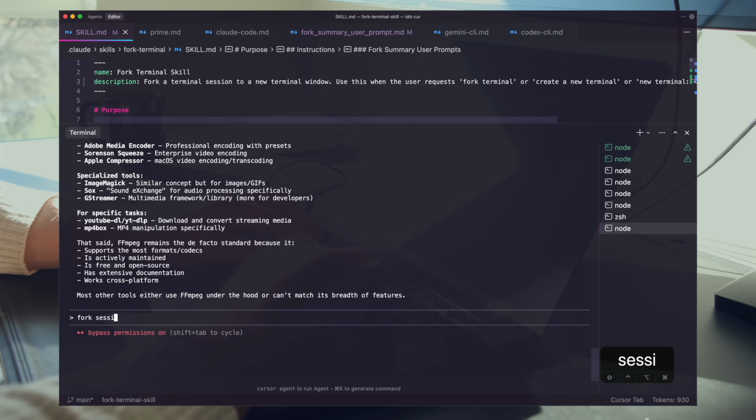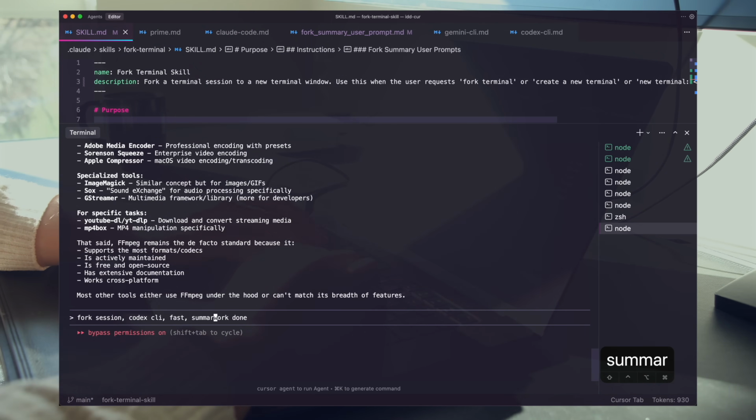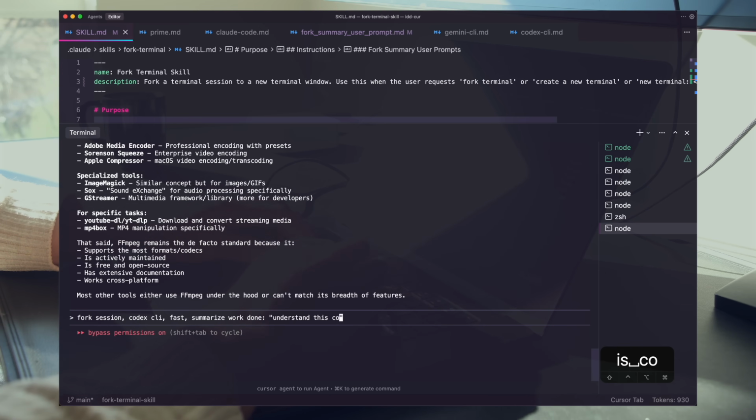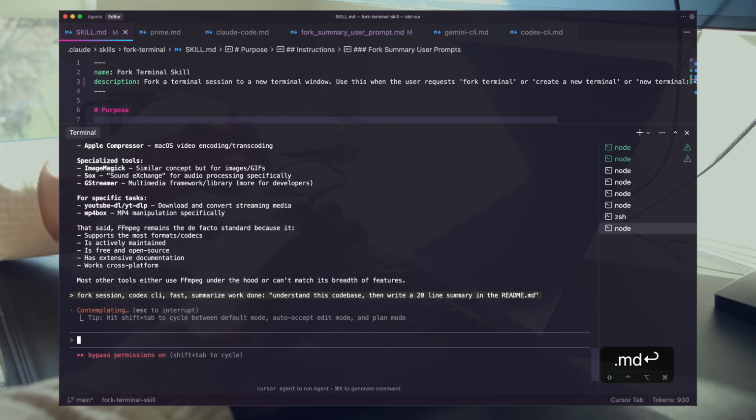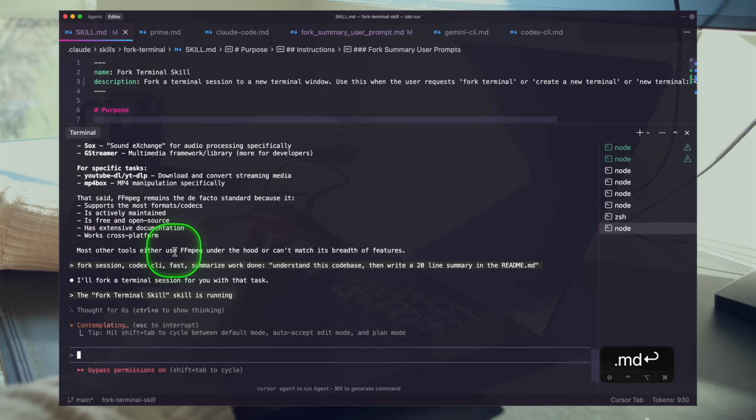Fork session, codex, CLI. Let's run fast again. Summarize work done. You can list these as attributes: fork session, codex CLI, fast, summarize work done. So we're enabling a bunch of features. Let me spell this properly: summarize work done. And then here's the prompt: understand this code base, then write a 20-line summary in the README. Let's see if this works. We have fork activation, codex CLI. It's going to progressively disclose the work we want done, fast, so it selects a model.